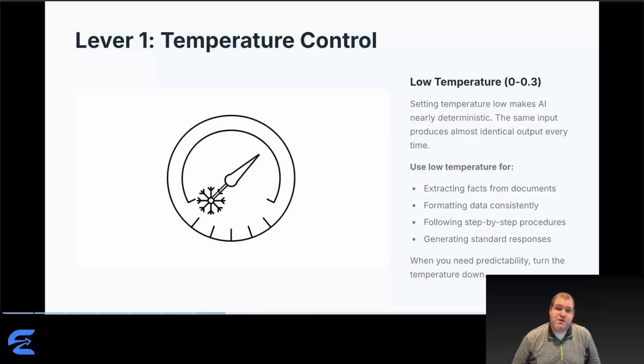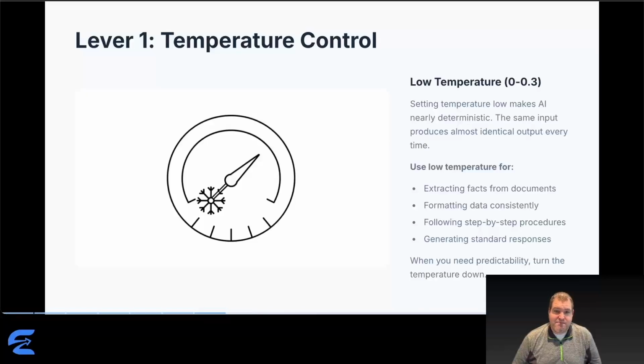Temperature is your most powerful lever against system-level randomness. Setting temperature low, in the 0 to 0.3 range, makes AI nearly deterministic. Same input produces almost identical output. Those weighted dice we mentioned: at low temperature, the heavy weights become extreme. The most likely word gets selected with near certainty.